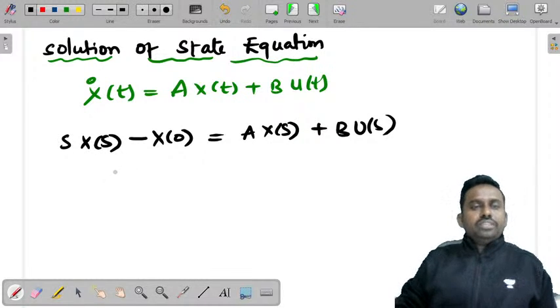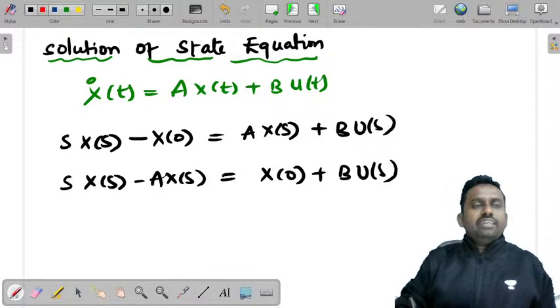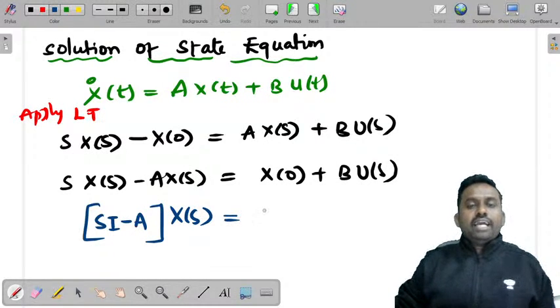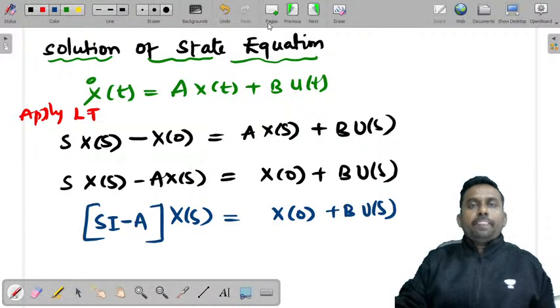Right. Solution is x of t. So first I would like to separate X of s. So s into X of s minus A into X of s is equal to x of 0 plus B into U of s. What have I done here? Apply LT, Laplace transform. If you take X of s common, this is s minus A. To make it a matrix, I'm multiplying it by I. So x of 0 plus B into U of s.